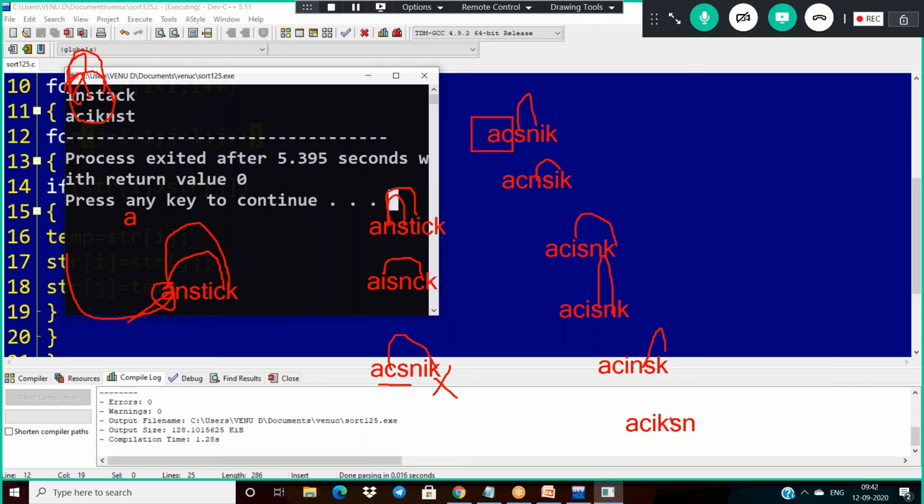S is compared with n, yes. Now do the swap: a c i k n s. Finally, t is after the s only, so here it is t. I forgot to add t here. So finally, this is my expected output: a c i k n s t.